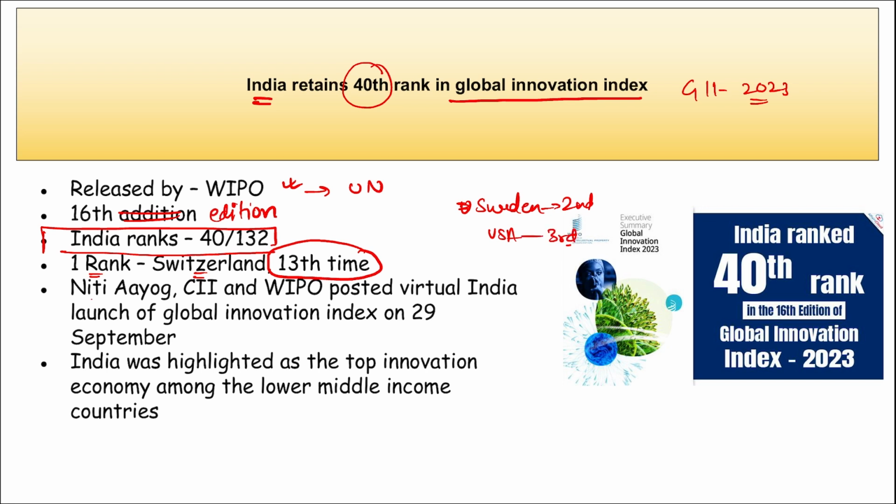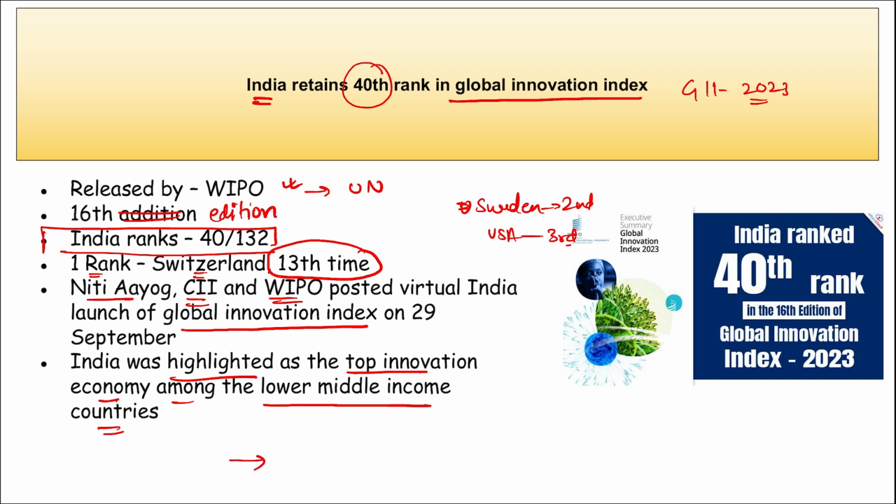Niti Aayog, CII and WIPO hosted a virtual India launch of the Global Innovation Index on 29th of September 2023. India has been highlighted as the top innovation economy among the lower middle income countries, and India is growing at a very fast rate. So these are some important points you need to remember regarding the Global Innovation Index.